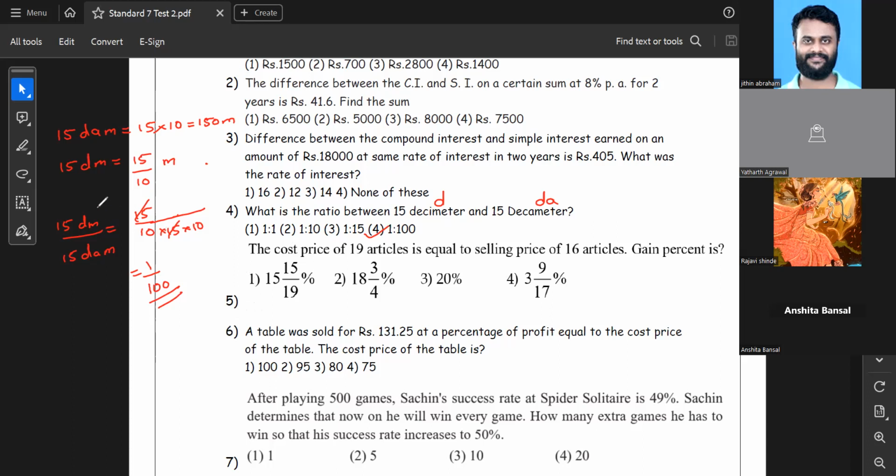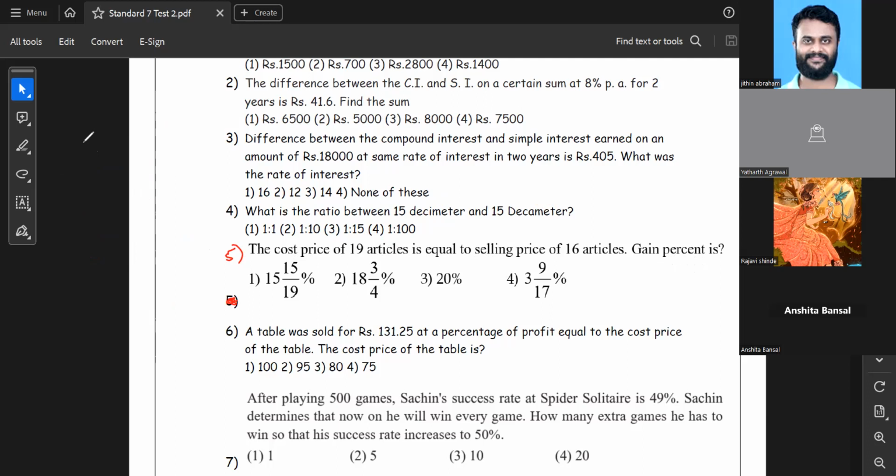Okay, let's go for the next question, dear children. That is question number 5. The cost price of 19 articles is equal to the selling price of 16 articles. The gain percent is how much?